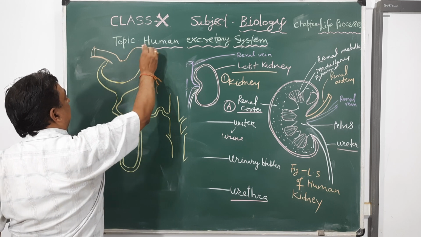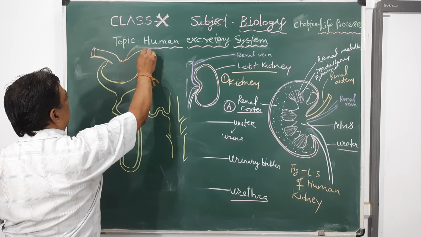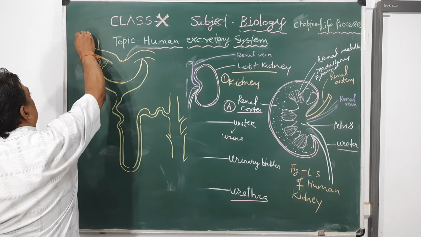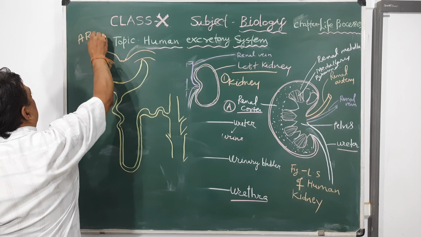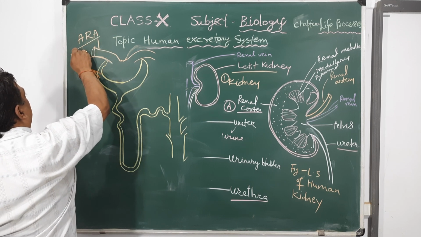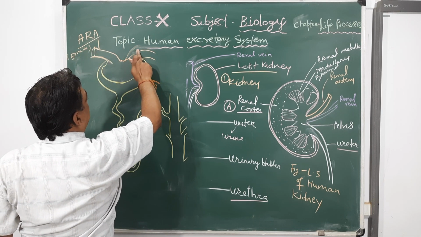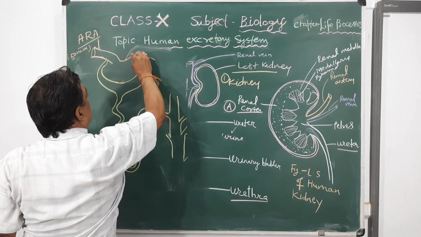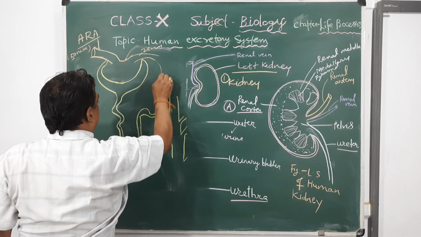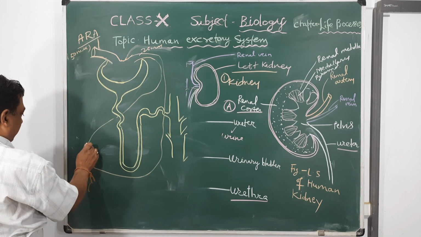In Bowman's capsule is a cup-like structure which opens in a tube-like structure, and this is called afferent renal arteriole, and the diameter of afferent renal arteriole is about 25 micron, and the efferent renal arteriole, the diameter of efferent renal arteriole is about 25 micron. So efferent renal arteriole finally opens into renal vein.